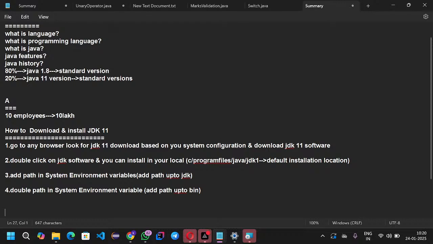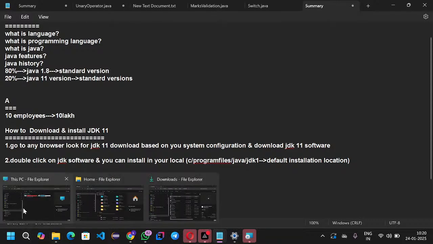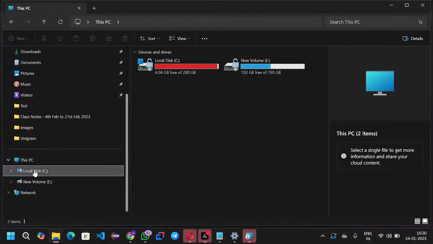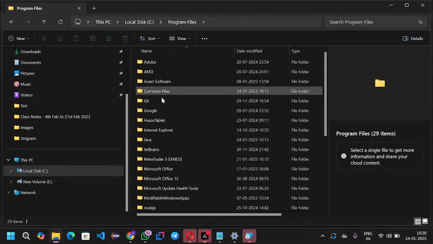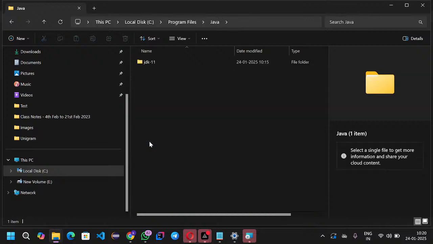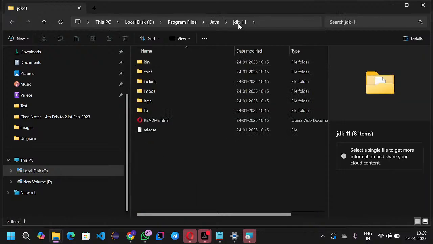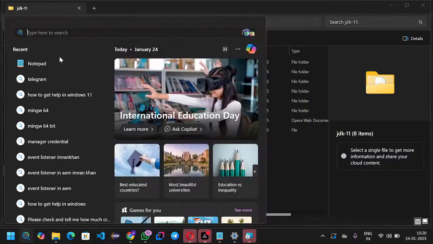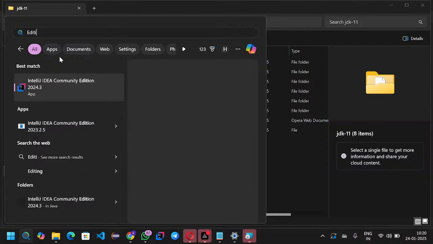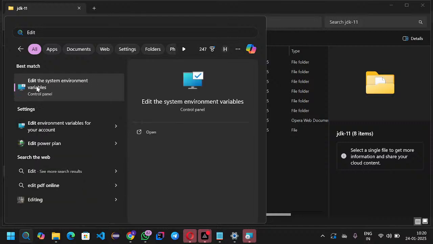And here, a very common question is how to set it up. I will give the fast path first. You can go to C drive, Program Files, and look for the Java folder and JDK 11. Simply copy this path, and look for Edit the system environment variables.